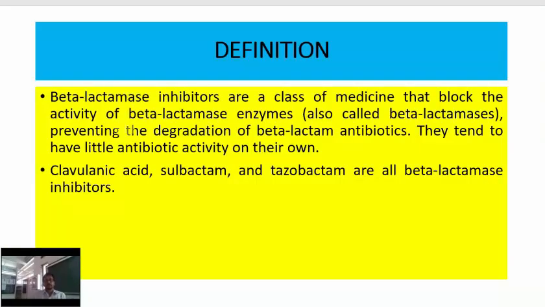Next is the definition of beta-lactamase inhibitors. These are inhibitors which block the activity of beta-lactamase enzyme. They are also called beta-lactamase blockers. These prevent degradation of beta-lactam antibiotics. They tend to have little antibiotic activity on their own. Examples are clavulanic acid, sulbactam, and tazobactam. These are beta-lactamase inhibitors.